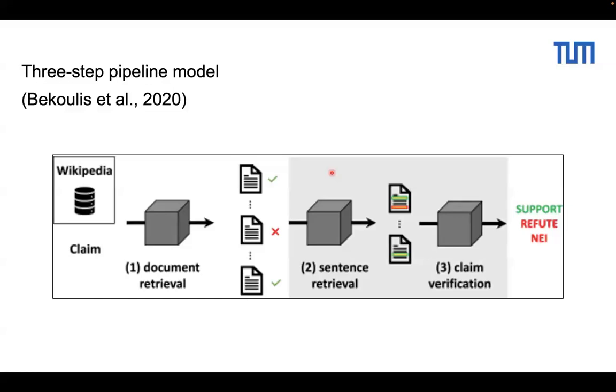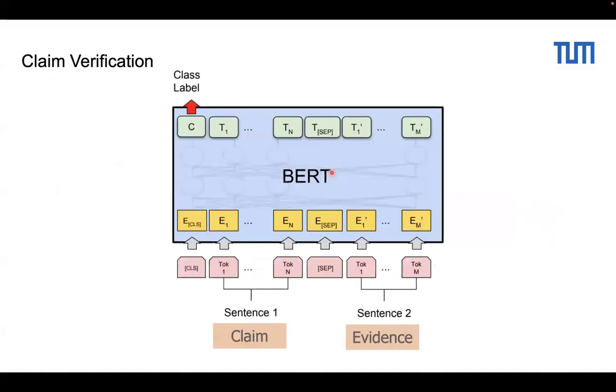Here is a common three-step pipeline model, so you have three models here. The first model does the document retrieval. In this case, it doesn't have to be Wikipedia, it could be the whole web. After you get the relevant documents, you use another model to do the sentence retrieval, and the retrieved sentences act as evidence for the claim. So you pair the claim and the evidence, and it will produce a final verdict on whether the claim is supported, refuted, or there is not enough information to fact check.